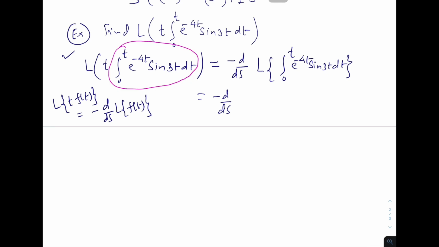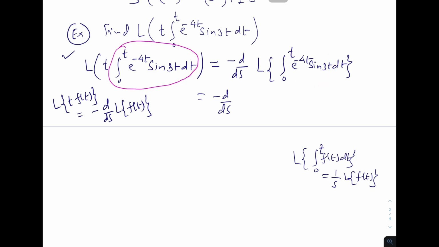Now again this formula, the Laplace transformation of integration 0 to t f of t dt equals 1 over s Laplace transformation of f of t. So to use this formula, our f of t is e power minus 4t sin 3t.